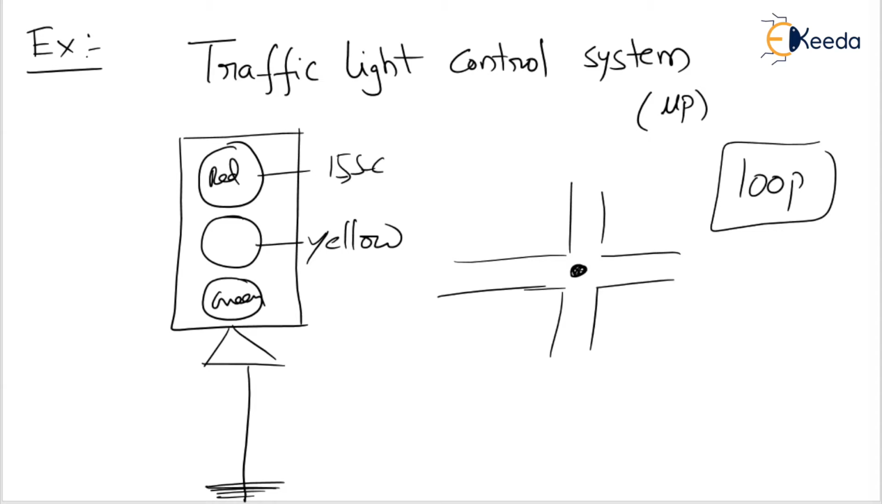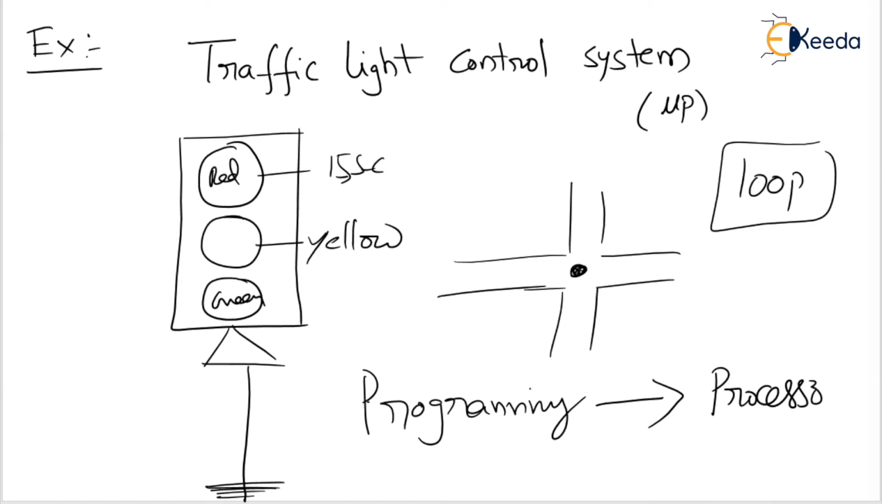So what is required here? Programming is required. Whenever programming is required, again I say there must be a processor involved. That is why in the traffic light control system there must be a processor. Dear students, please try to understand. So what I conclude is, wherever programming is required, there must be a processor. Now, where can we see the microprocessor in our computer system?